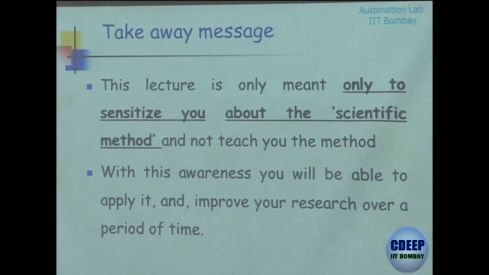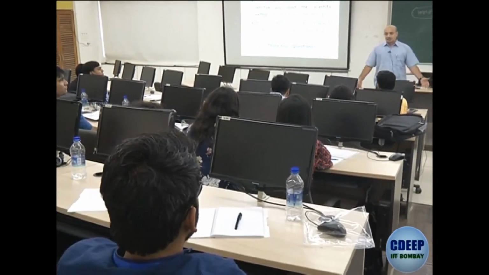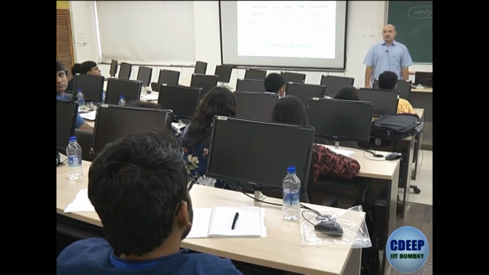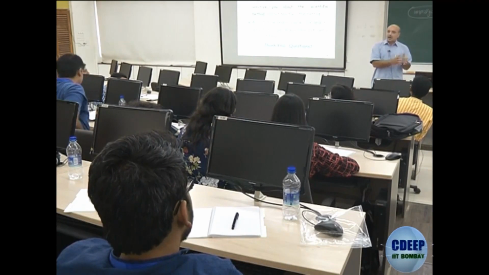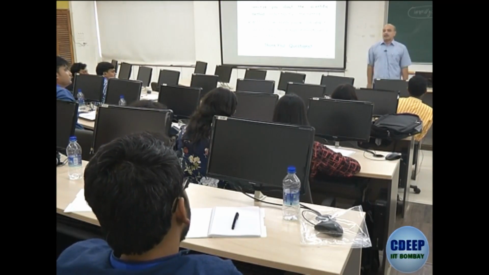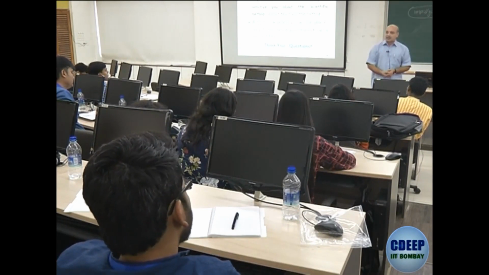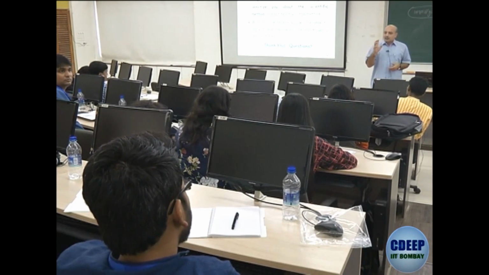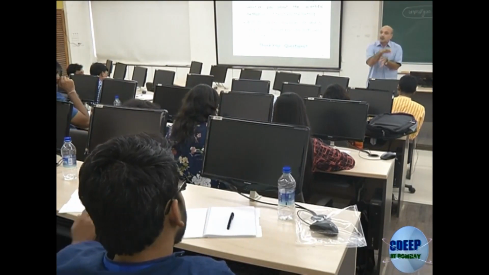So again, what I said is important. It's not a do-it-yourself recipe. It's an iterative process. What I would say is that you start with some hypothesis in the beginning. To propose a good hypothesis, you first do a literature survey, and you try to see how different people have tried to propose hypotheses for this particular problem. Take calculating heat load for air conditioning. You start looking at how people have developed models for this, and then looking at their way of thinking, you can probably propose something that will improve upon the existing models.